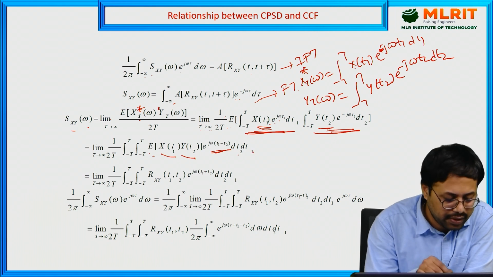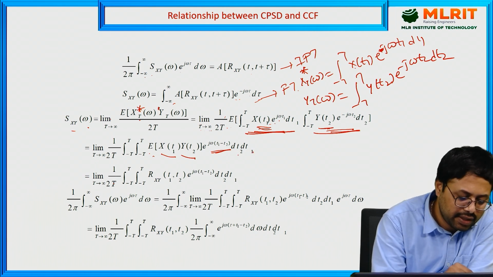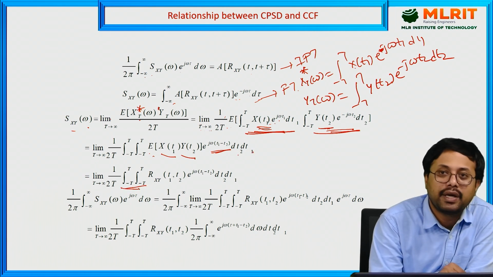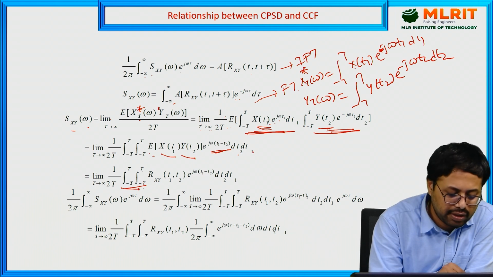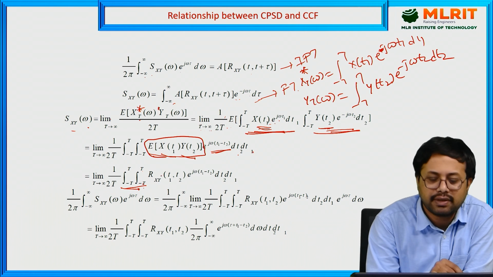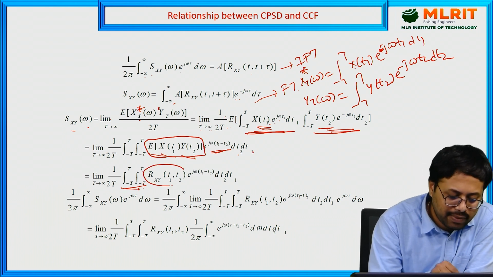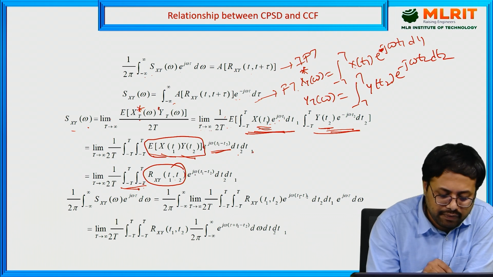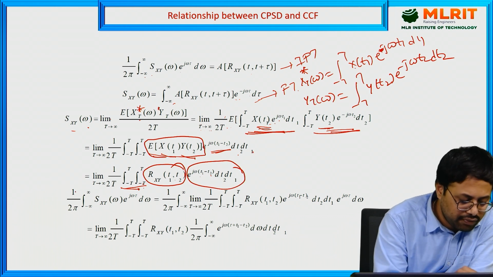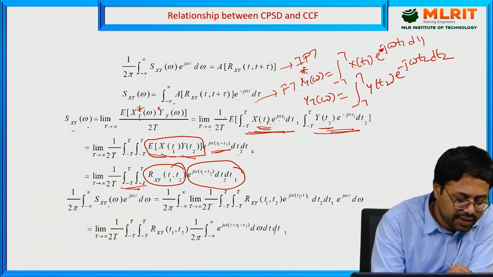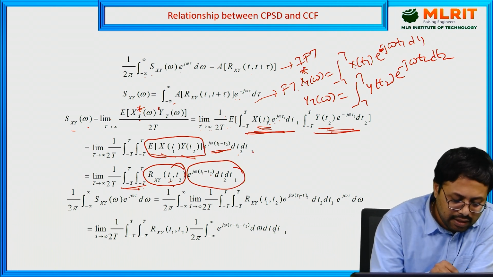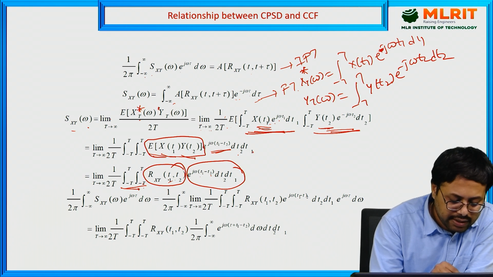Next, limit T tends to infinity 1 by 2T integral minus T to T of two integrals. This expectation represents the cross correlation function R xy of t1 comma t2. So we have R xy of t1 comma t2, the cross correlation function, e power j omega t1 minus t2 dt1 dt2. Next, 1 by 2 pi integral minus infinity to infinity of this term, which represents the cross correlation function.